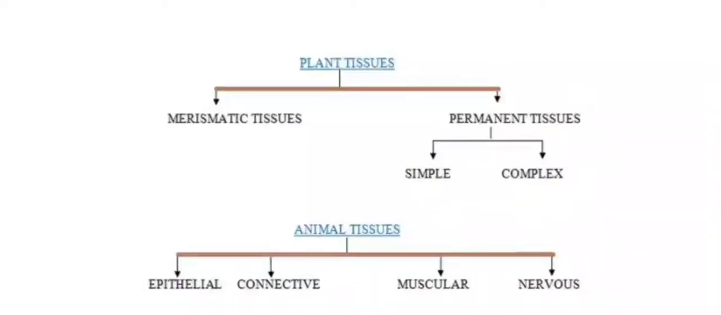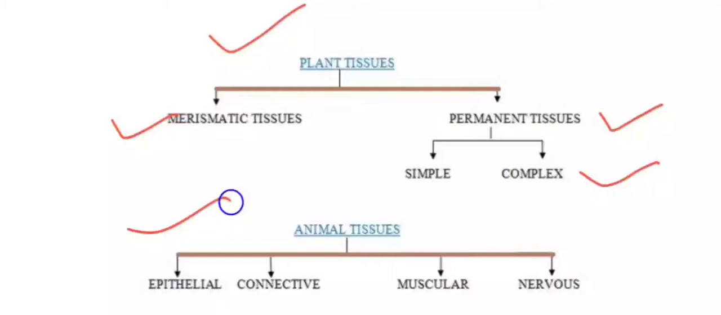Now, the two major types of tissues which you will study in this chapter are plant tissues and animal tissues. Plant tissues are subdivided into meristematic tissues and permanent tissues. Permanent tissues are further divided into simple permanent tissues and complex tissues, which you will study in the next video. Animal tissues are mainly divided into four major categories: epithelial tissues, connective tissues, muscular tissues and nervous tissues.